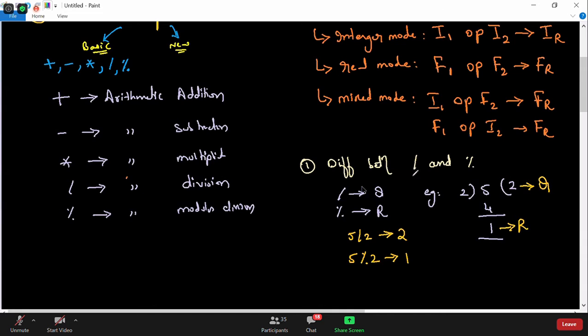In a lot of mathematical problems, we use these operators a lot. In many logics, these division operators will help you. Sometimes I need to get the quotient, and most of the time I need to get the remainder to check whether the number is even or odd, whether it is prime or not, the factors, a lot of things in mathematical logic.